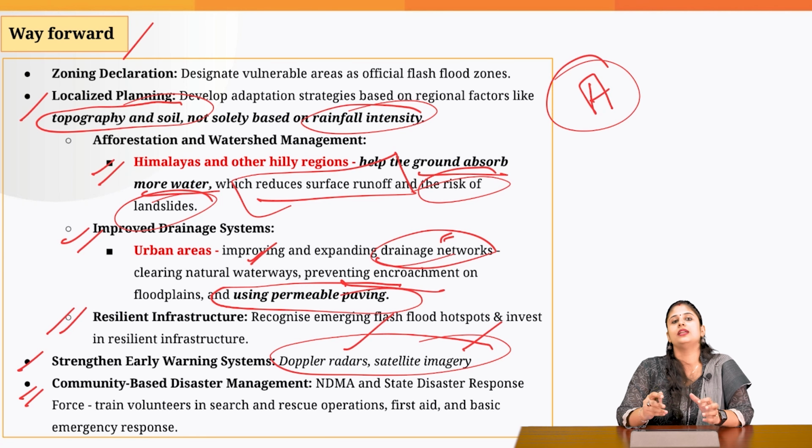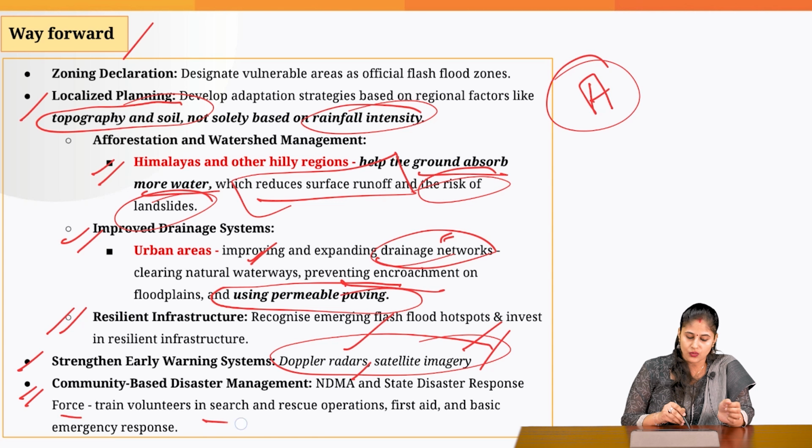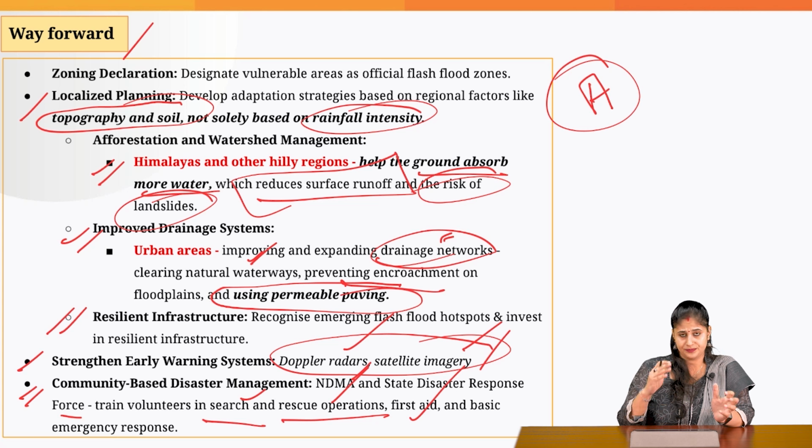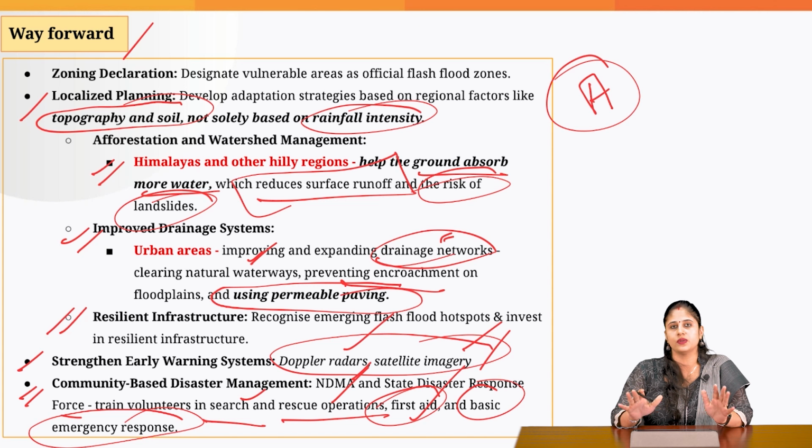And lastly, we need to collaborate with the community. In this respect, NDMA and the State Disaster Response Force should be training the community, and we need to create a volunteer team which should be trained in search and rescue operation. They should be provided training on how to provide first aid and the basic emergency responses. That's all that we need to know with respect to this particular article. Let's move on to the next one.